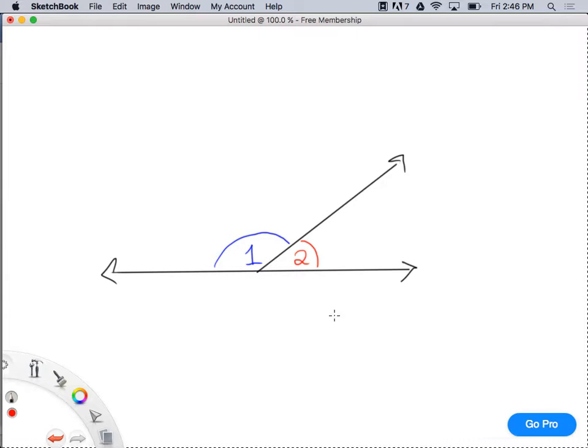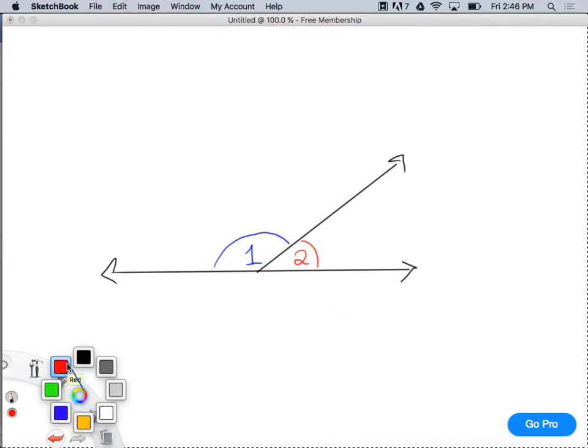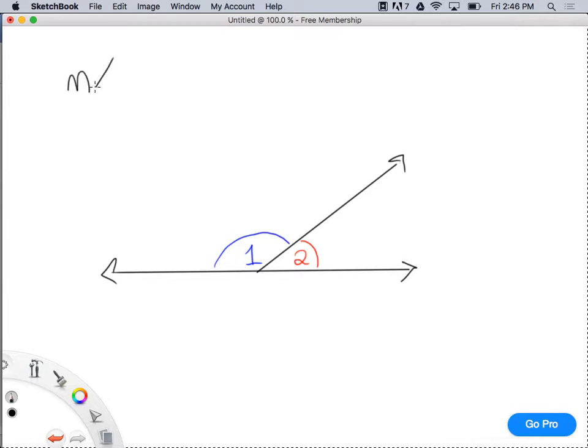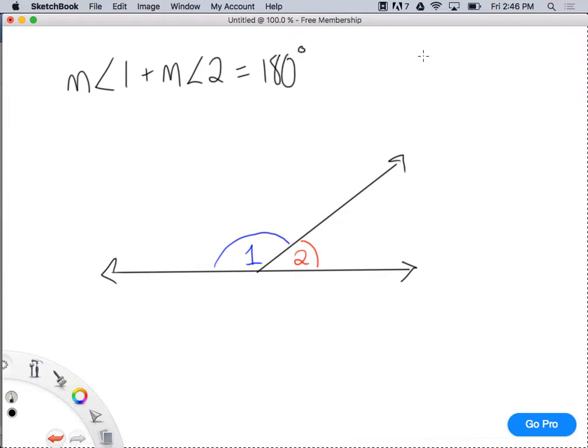Well, what else do I know? If they make up a straight line, then they add up to what? 180 degrees. So what this tells us is that the measure of angle 1 plus the measure of angle 2 equals 180 degrees. They're a linear pair, which means they are supplementary, which means they add up to 180 degrees.